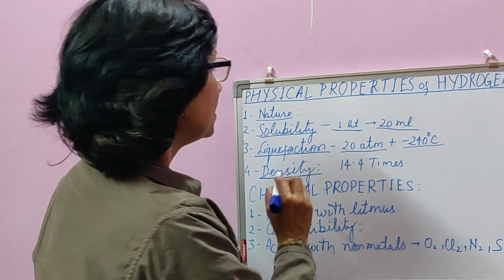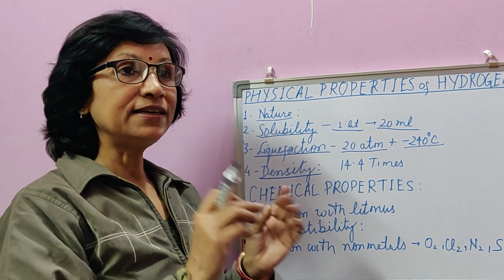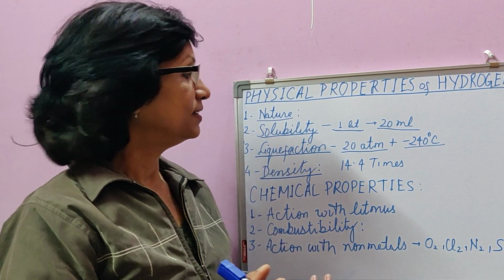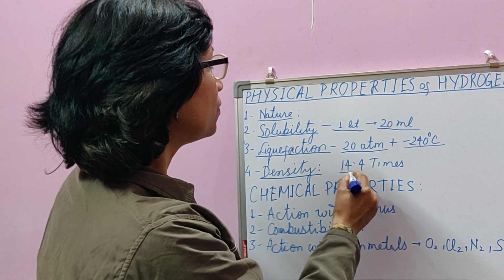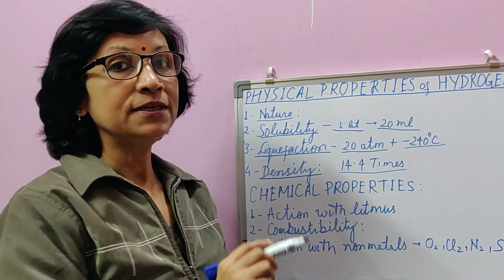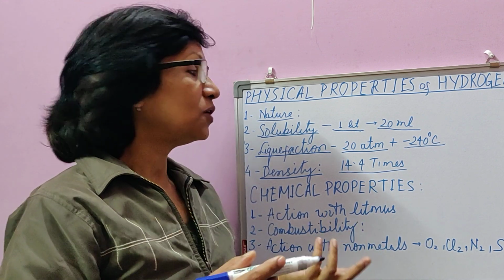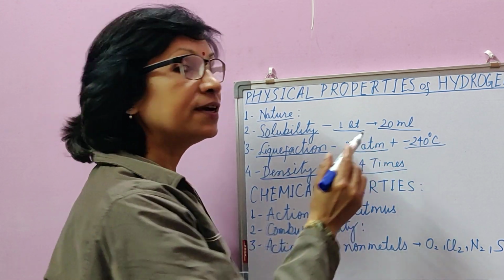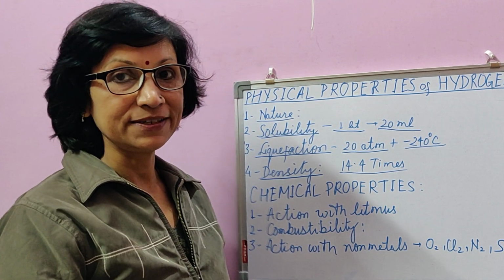Density. Hydrogen is the lightest element and also the lightest gas. Its density is 14.4 times less than air, or you can say air is 14.4 times heavier than hydrogen.